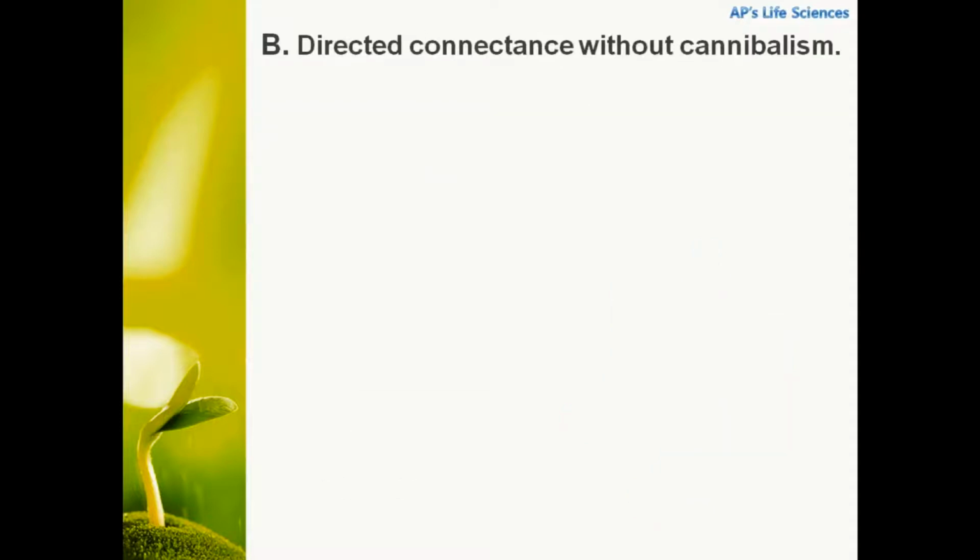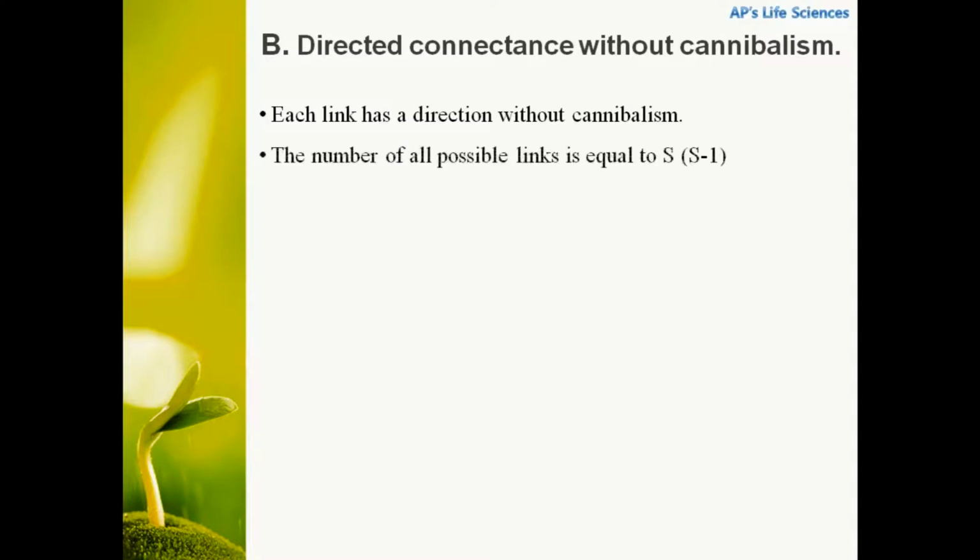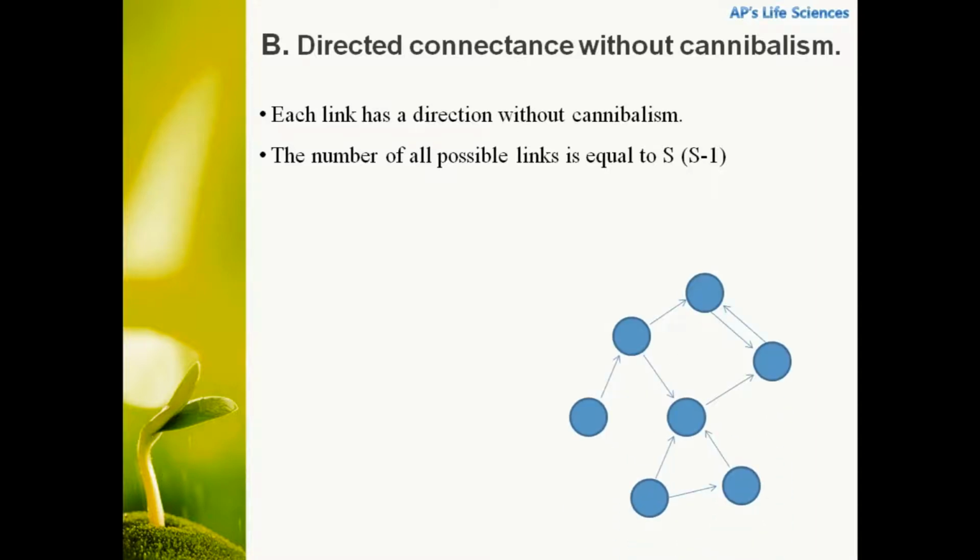Next is directed connectance without cannibalism, where there is direction but no cannibalism. The number of all possible links in this type of connectance is equal to S into S minus 1. Here there is an absence of cannibalism. So S equals 7 and L equals 9, as the 2 cannibalism links are not there. The connectance is equal to L by S into S minus 1, which results in 0.21.